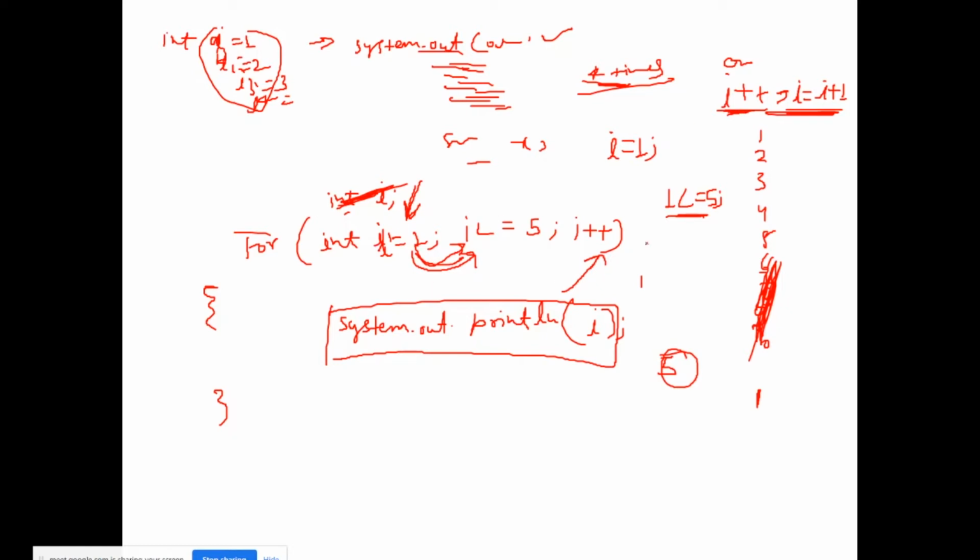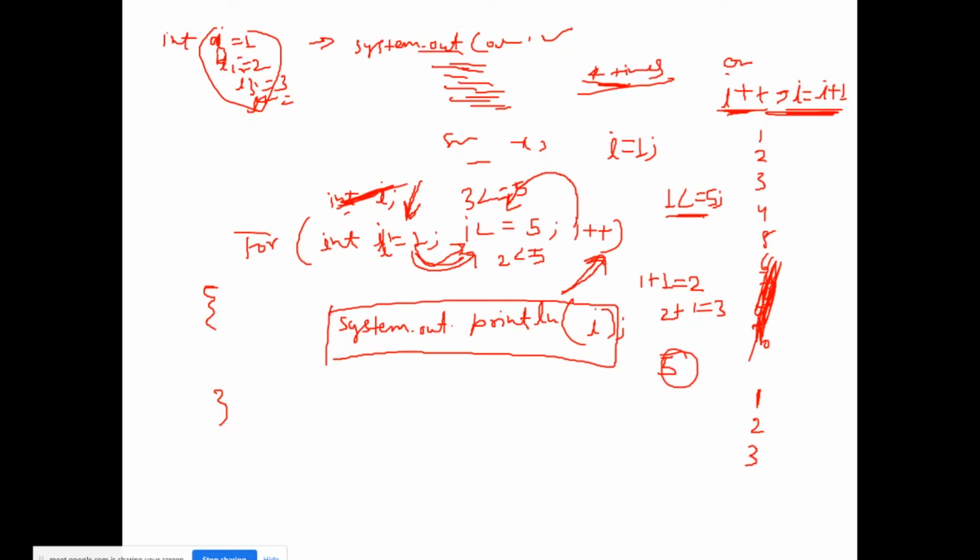So it went to I plus plus, and the value got incremented by 1, so 1 plus 1 is equal to 2. After incrementing, it will match the condition: 2 is less than or equal to 5, the condition was true, it again came inside and printed 2. After executing this line it will go back to here, the value will be 2 plus 1 is equal to 3, it will match again, 3 is less than or equal to 5, the condition is true, it will print 3.